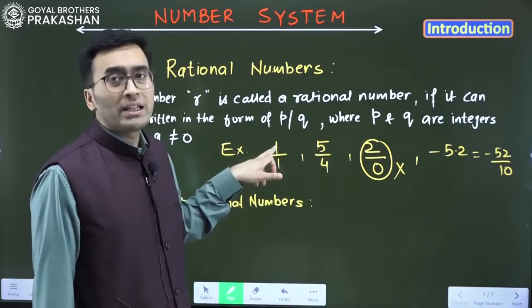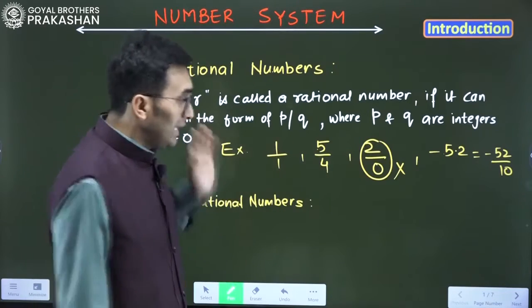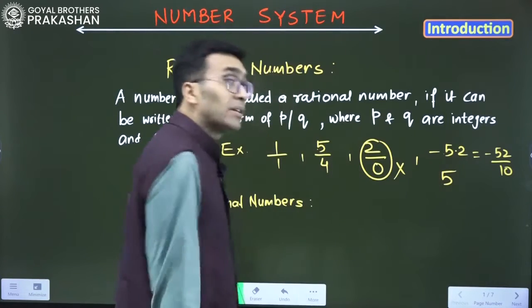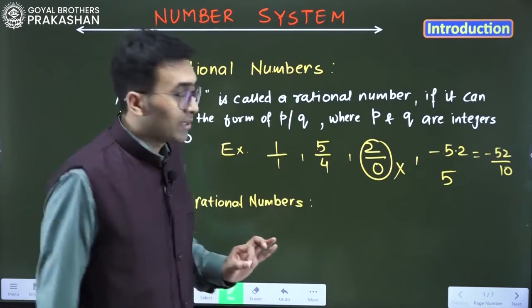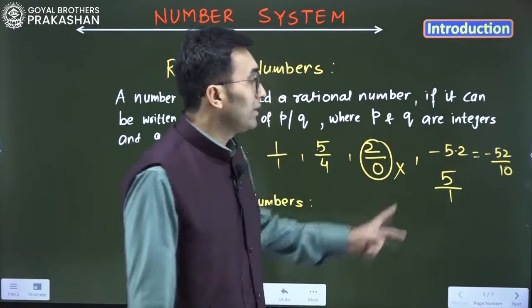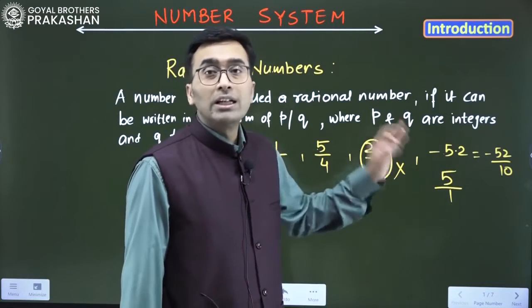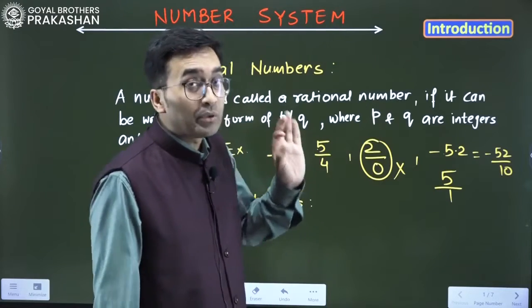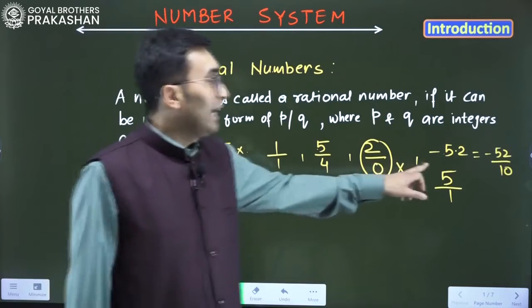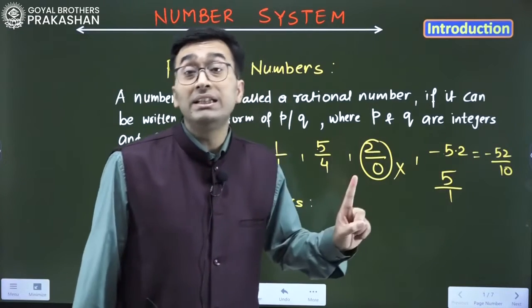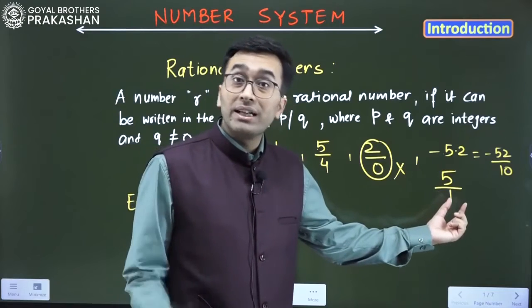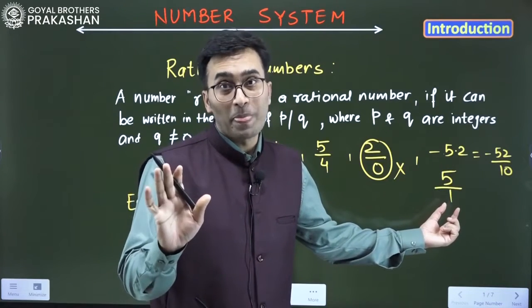If it is simply 1, we can write 1 over 1. Is 5 a rational number? Yes, because I can put a denominator of 1. Now it is a fraction, 5 over 1, so it is a rational number. So it will always be in the form of P by Q, where P and Q are integers, but the denominator can't be 0.